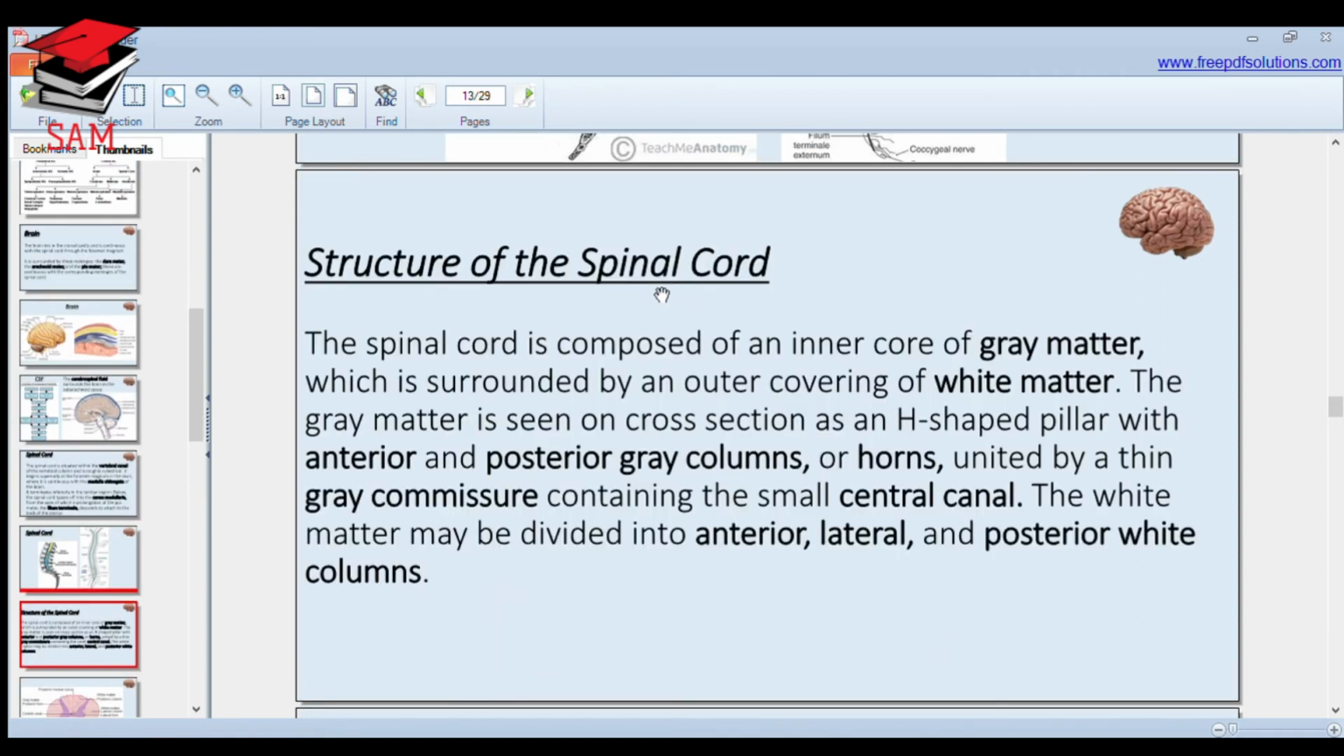Now, the structure of the spinal cord. The spinal cord consists of an inner core of gray matter, while in the brain the outer core is gray matter and the inner core is white matter. But in the spinal cord, the inner core is gray matter and the outer covering is white matter.